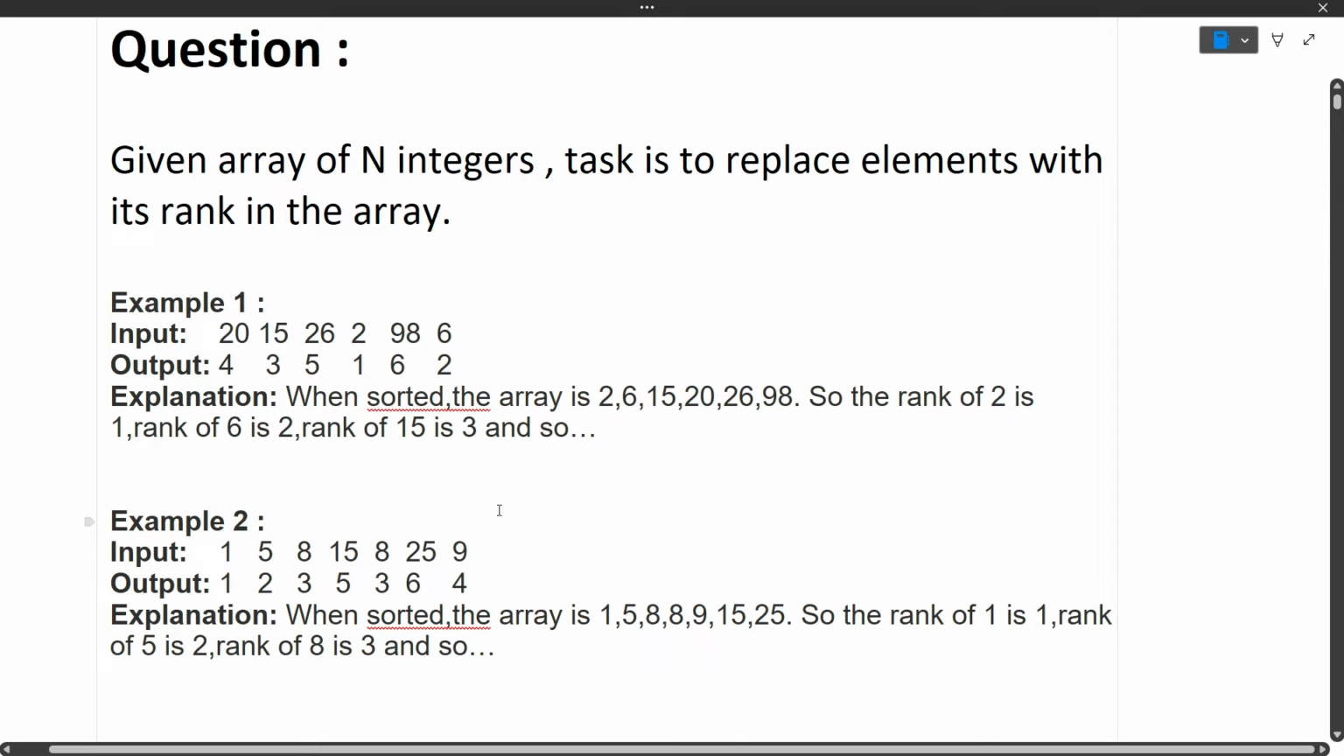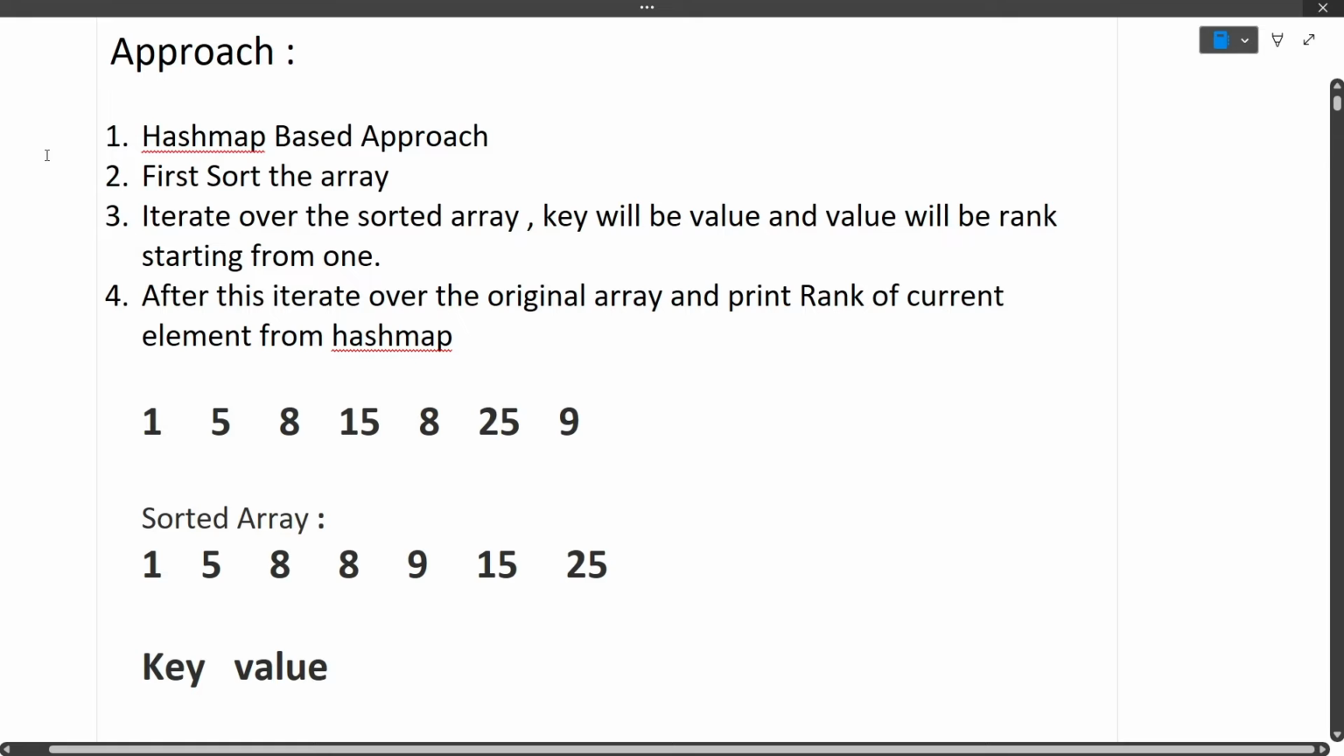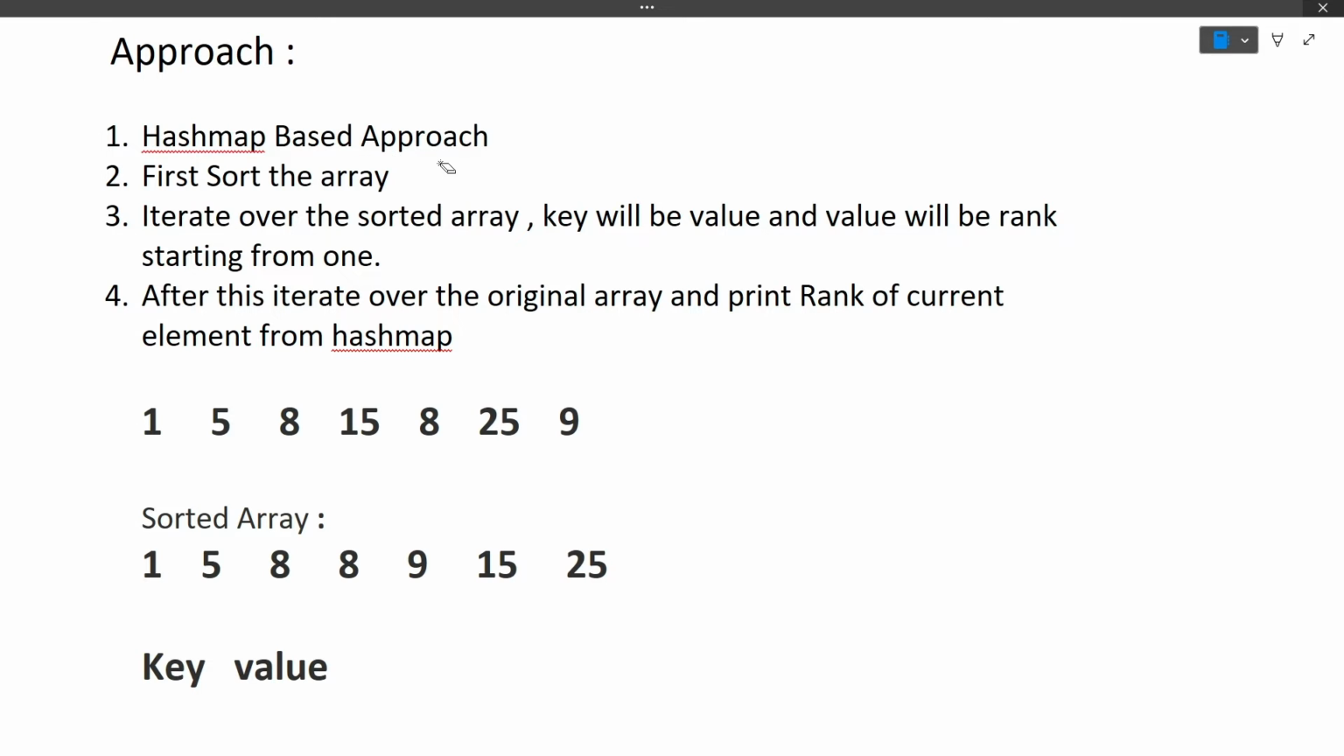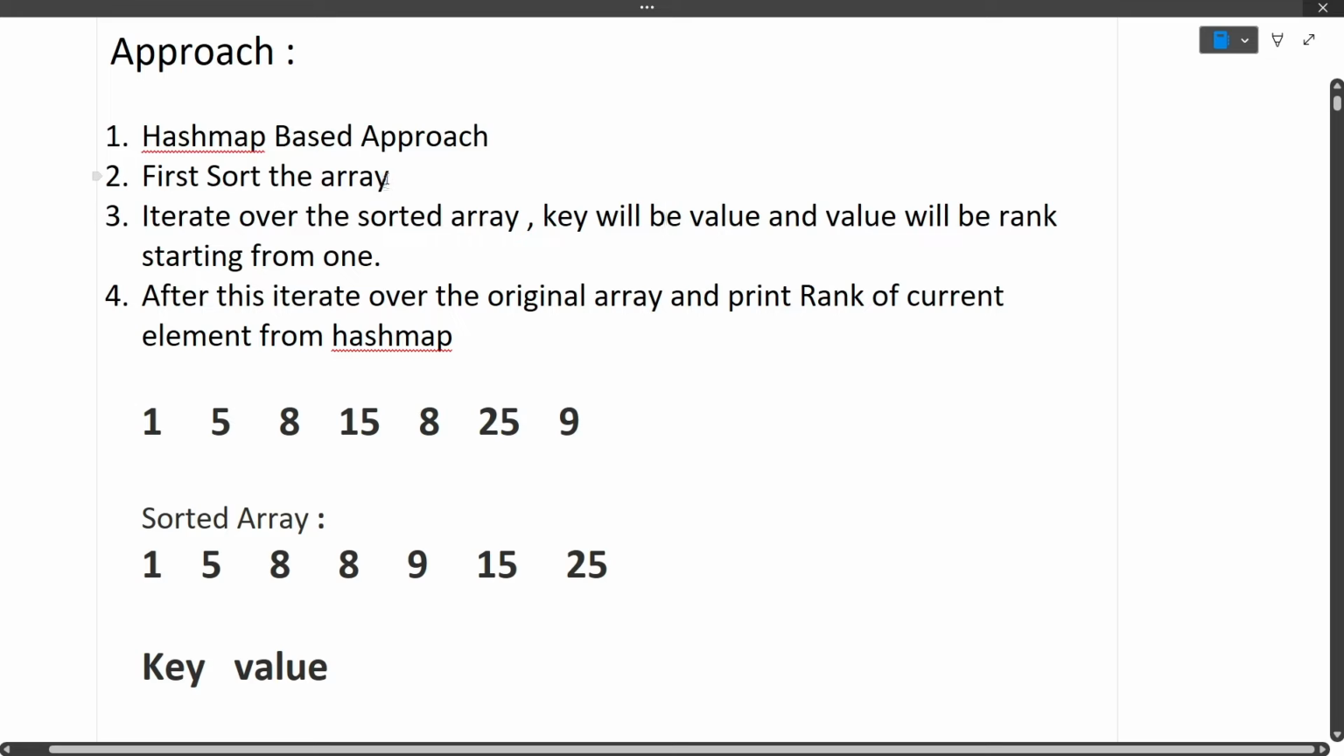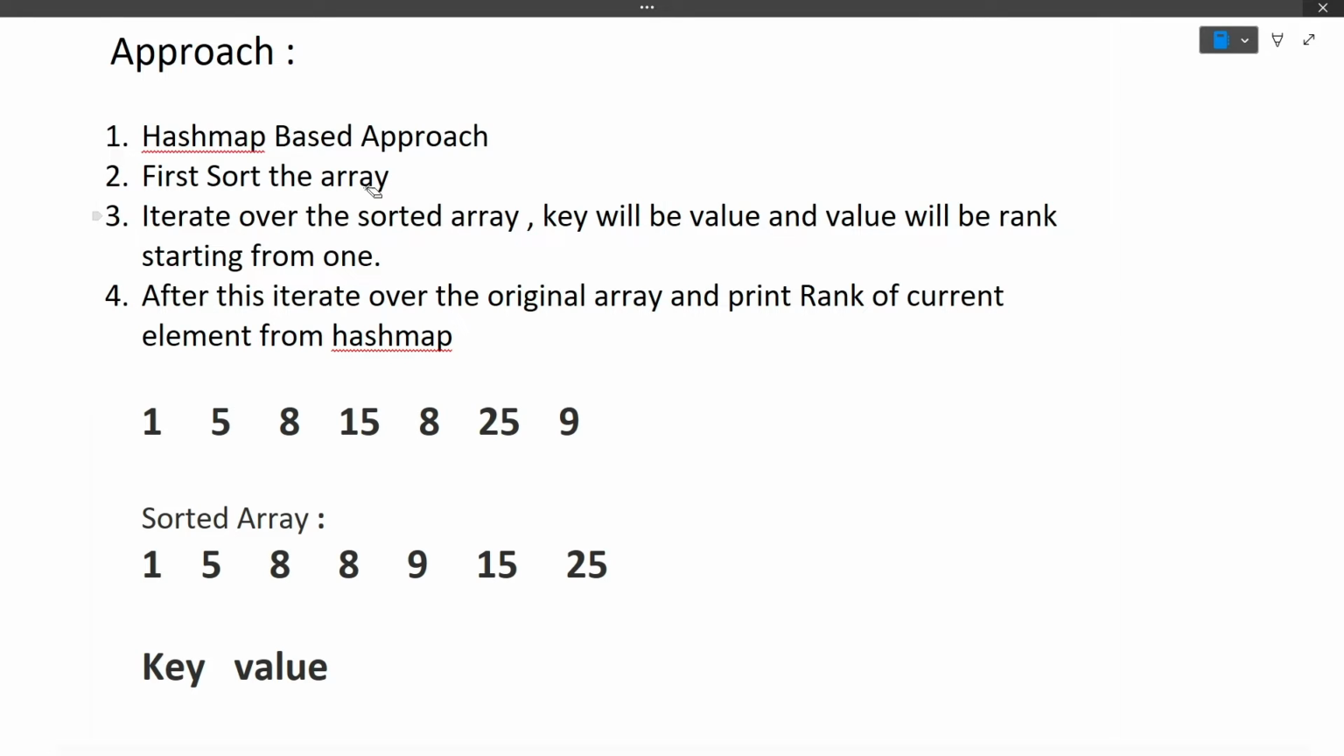Now let's quickly go towards the approach of this question. We will be using a hash map based approach. How will we do it? See, we will first sort the array, because I have told you the rank will be given on the basis of sorting. The smallest element will be given the smallest rank starting from 1, and the highest will get the highest rank. So first we will sort the input array.